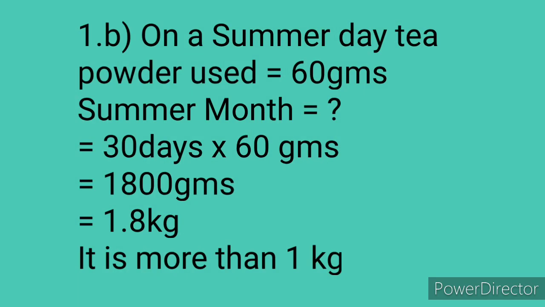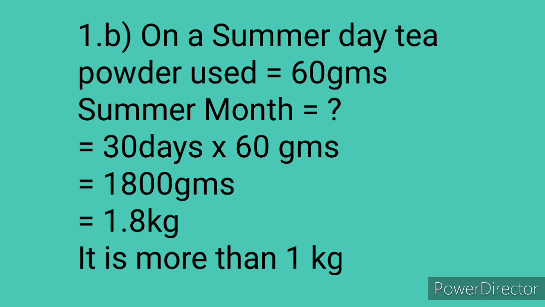Next B bit. How much tea powder will they use in summer month? Is this more than 1 kg or less than 1 kg? Already previously we have seen per summer day they will be using 60 grams of tea powder. So summer month means if you take 1 month you will be having 30 days. So 30 into 60 grams, that will be equals to 1800 grams.